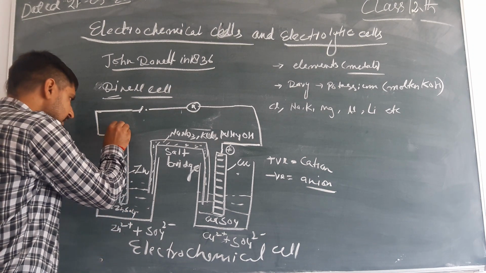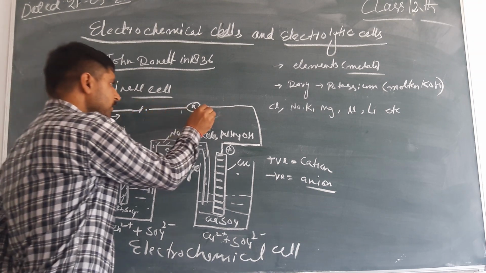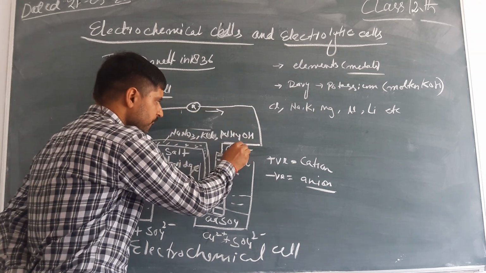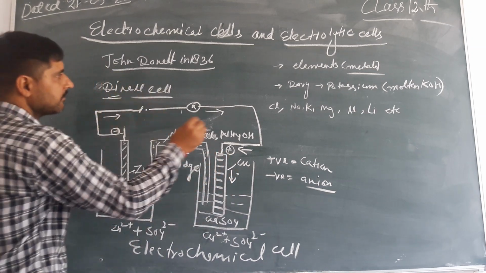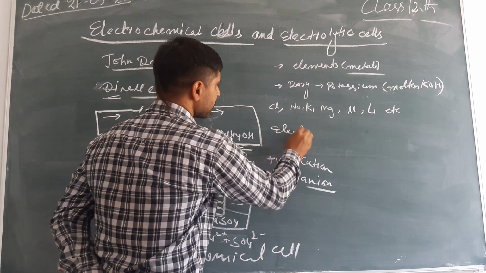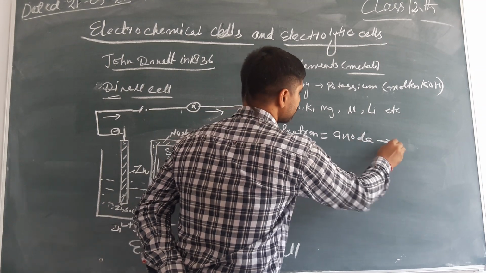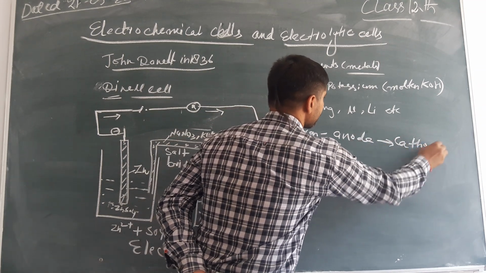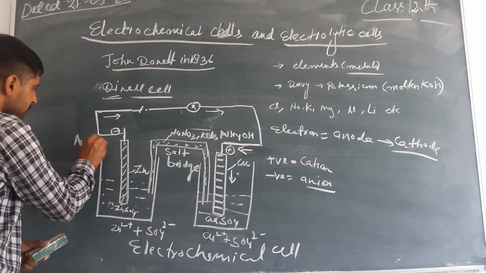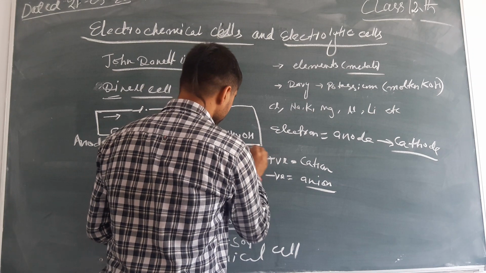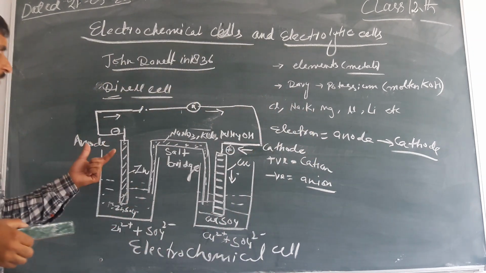Since negative charge is here, electrons flow from anode to cathode. Now, where is the anode? This is the anode, and this is the cathode.